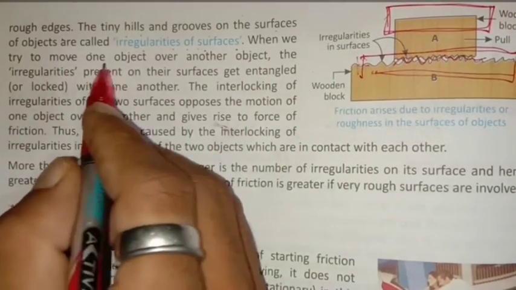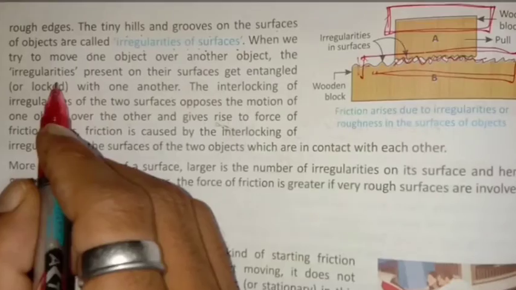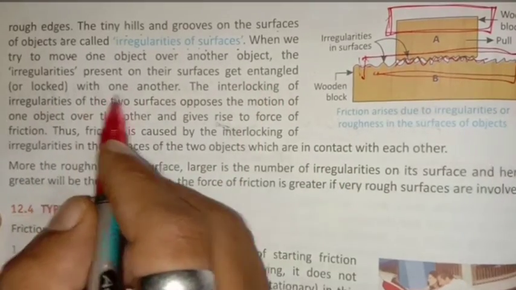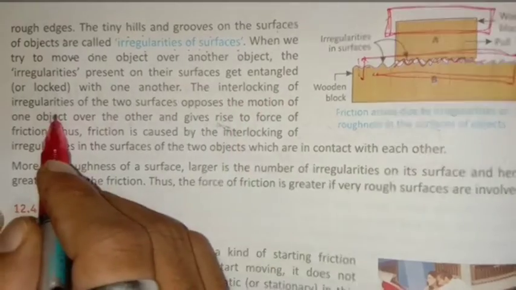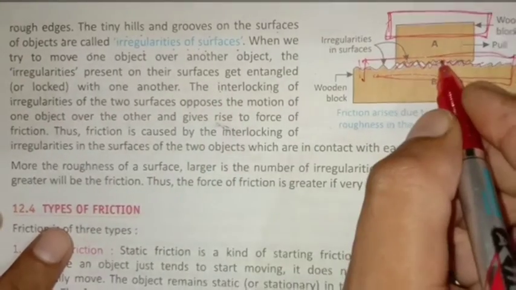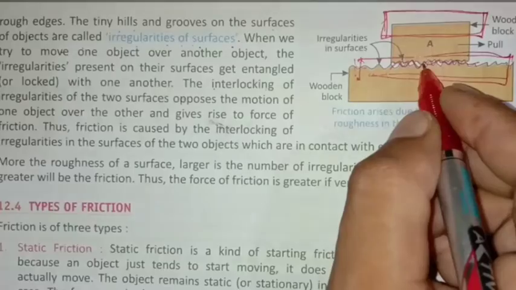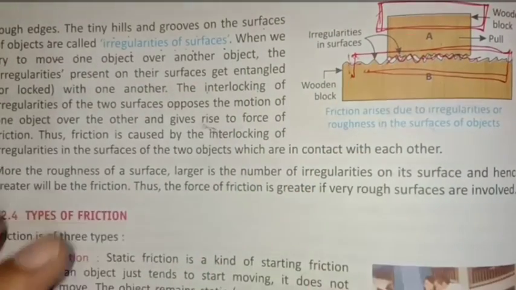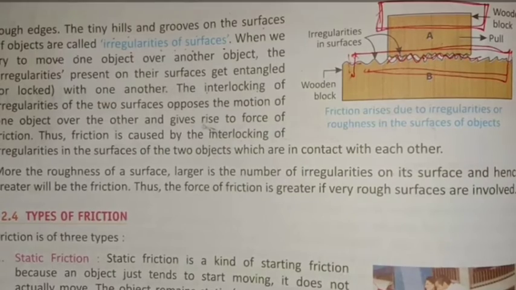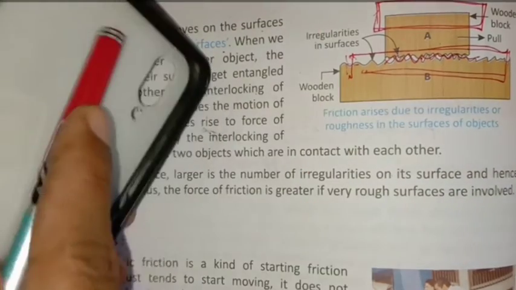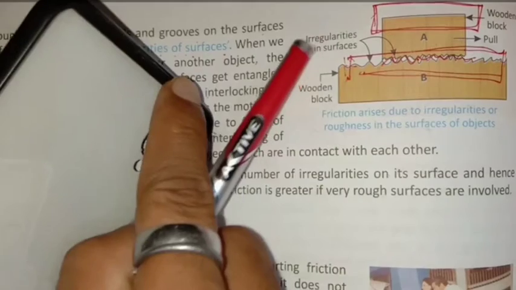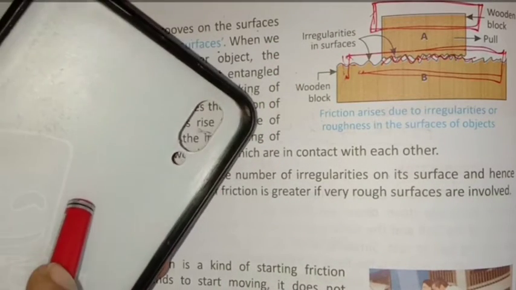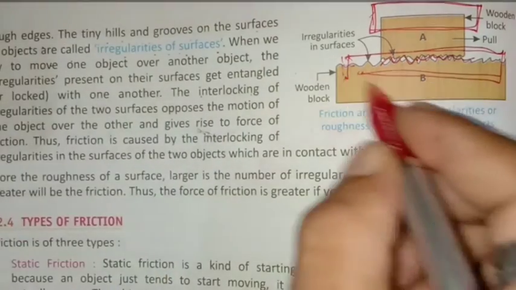When we try to move one object over another object, the irregularities present on their surfaces get entangled with one another. The interlocking, correct. If both objects have irregularities, what will happen? When we move them, they will not move easily. Suppose I put my pen here and try to move it again and again, what will happen? Here is a blockage, irregularity. But if I move it on a plane, it will move easily. So that is what they are showing here.